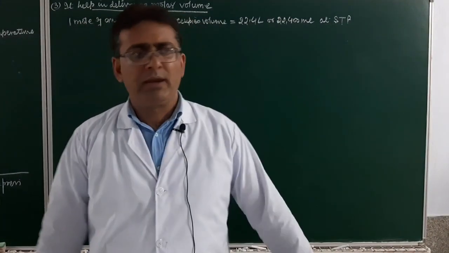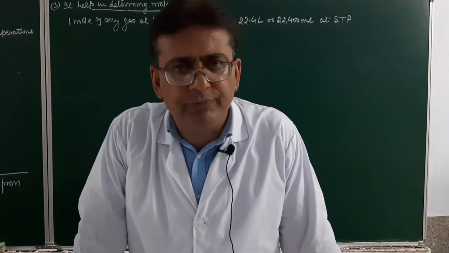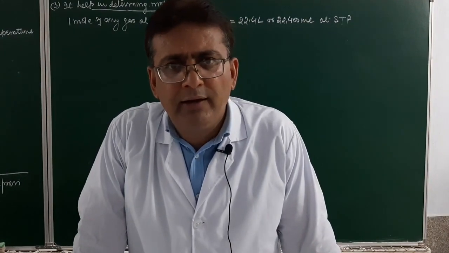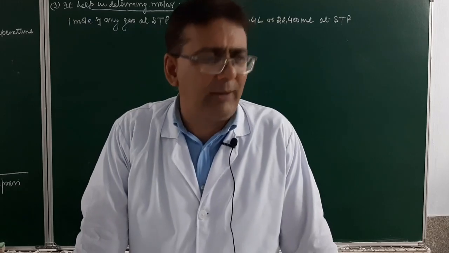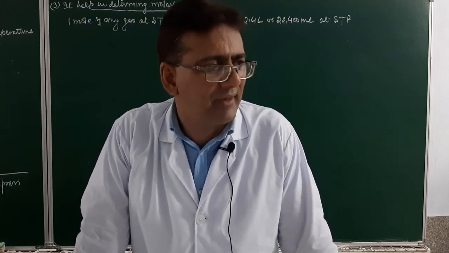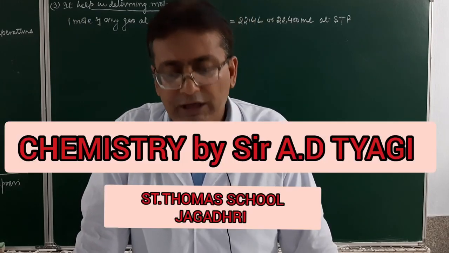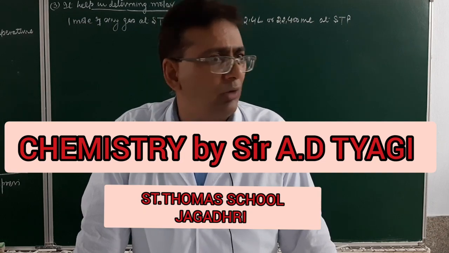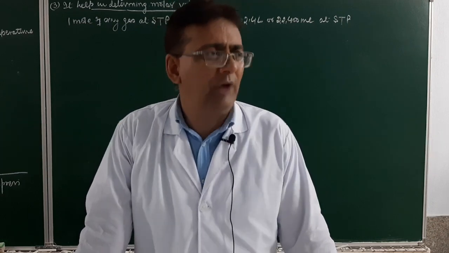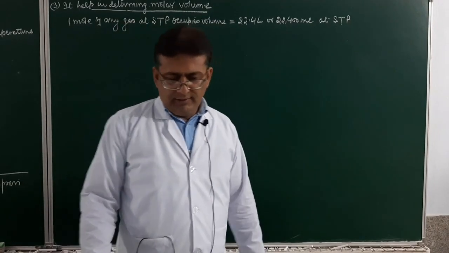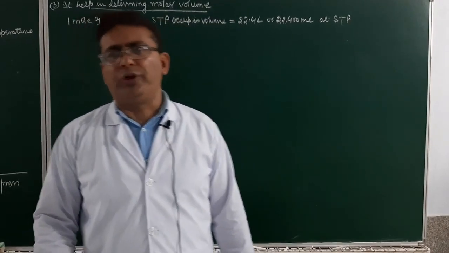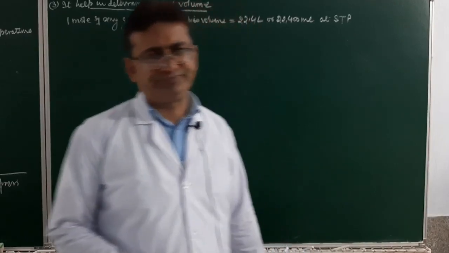22.4 liter. Have you ever thought from where have you obtained this relationship? Or have we just crammed this? I think we have crammed this. We must know that 1 mole of any gas occupies the volume equal to 22.4 liter, and from where do we obtain this relationship? This is an application of Avogadro's law. How?